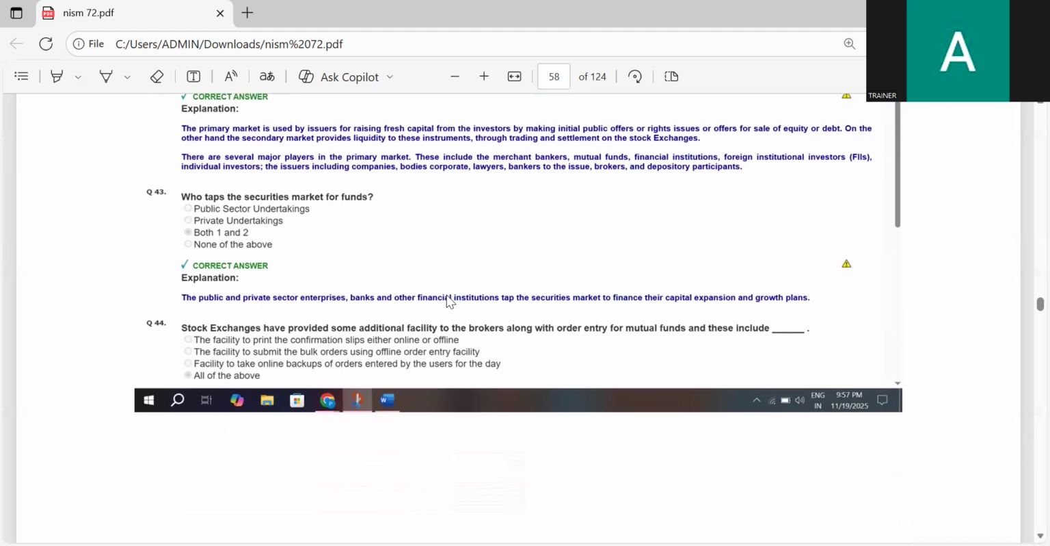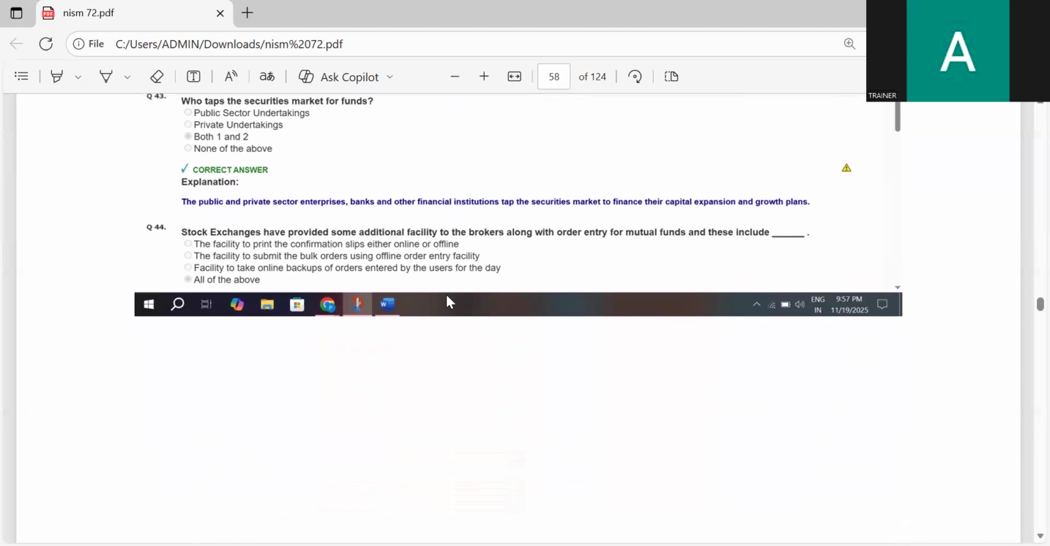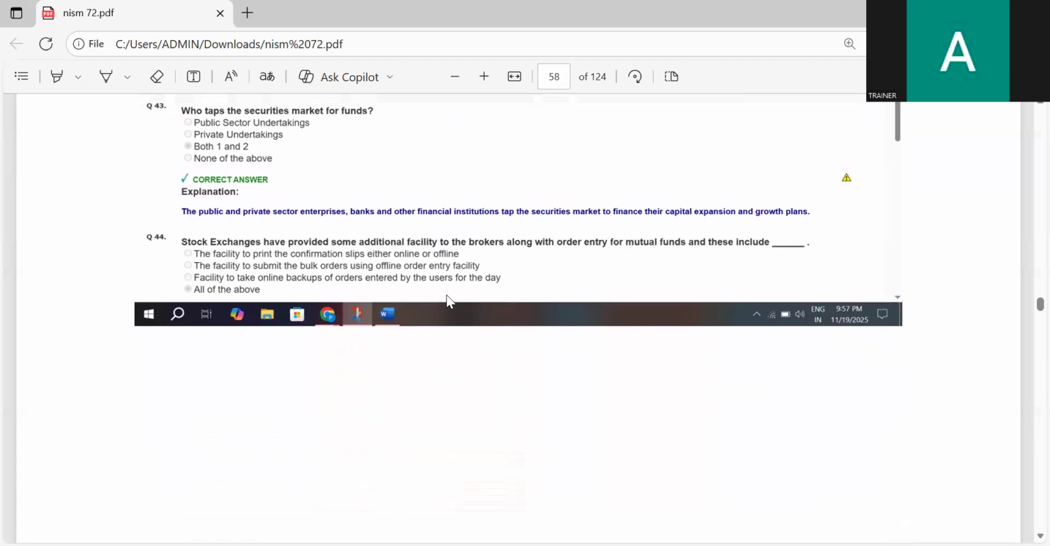Who taps the securities market for funds? Public sector undertaking, private undertaking, both one and two, or none of the above. Both one and two: public sector undertakings as well as private sector undertakings tap the securities market for funds.